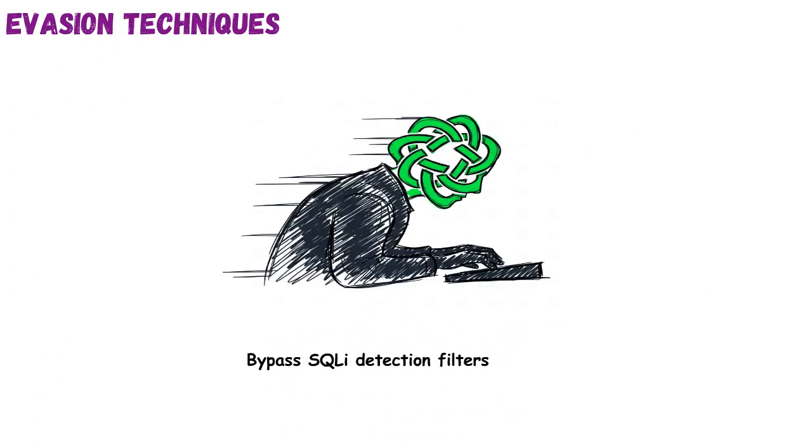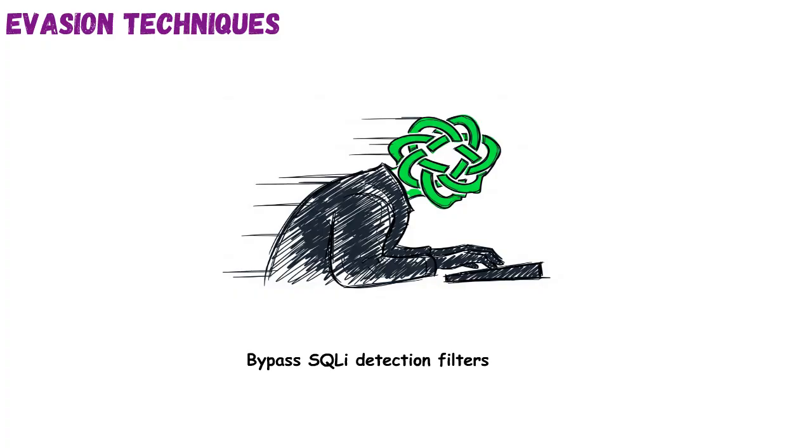Evasion techniques. This topic reveals how attackers bypass SQL injection filters using encoding, comments, and syntax tricks. It's like disguising your message in invisible ink to fool a security guard reading your note. Modern web apps may block known SQL payloads, but attackers use evasion to sneak past detection layers. These include alternate encodings, whitespace manipulation, inline comments, and logic obfuscation. Here, we'll simulate filtered input fields and inject obfuscated payloads that bypass input validation.